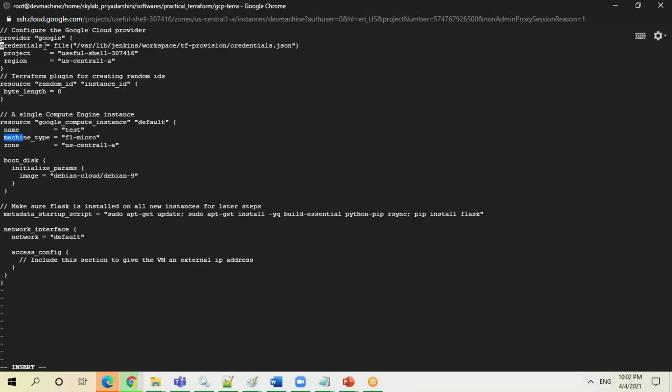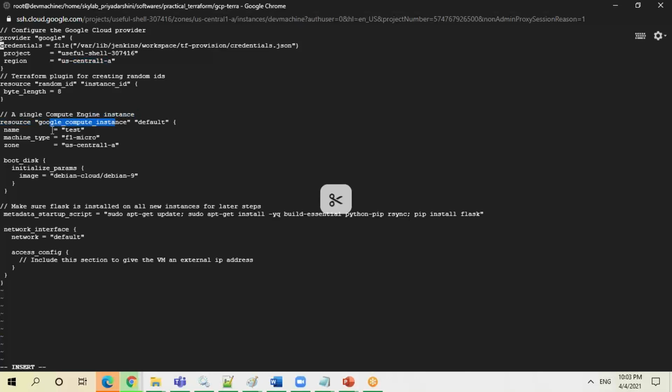What you have to do, you have the credential. Without credential, you cannot do it. And what is the provider you are using? In case of AWS, you have to go with AWS. If it is Azure, you have to give Azure, and so on, right? And there the concept will be the same. You have to give the project name, and you have to give the private key and public key. And these are the region basically. Which region you have to create the VMs in. Region and zone, there are two things.